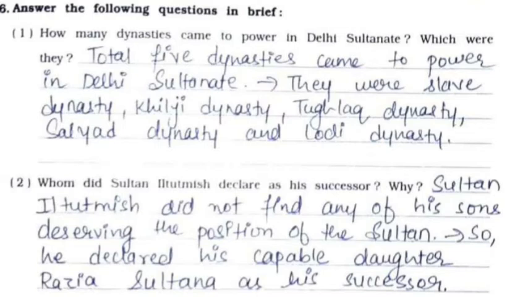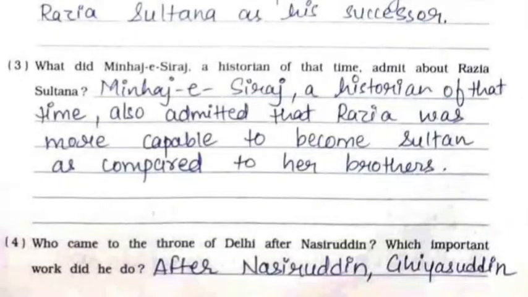Sultan Iltutmish did not find any of his sons deserving the position of the Sultan, so he declared his capable daughter Razia Sultana as his successor. Third, what did Minhaj A. Siraj, a historian of that time, admit about Razia Sultan? Minhaj A. Siraj also admitted that Razia was more capable to become Sultan as compared to her brothers.